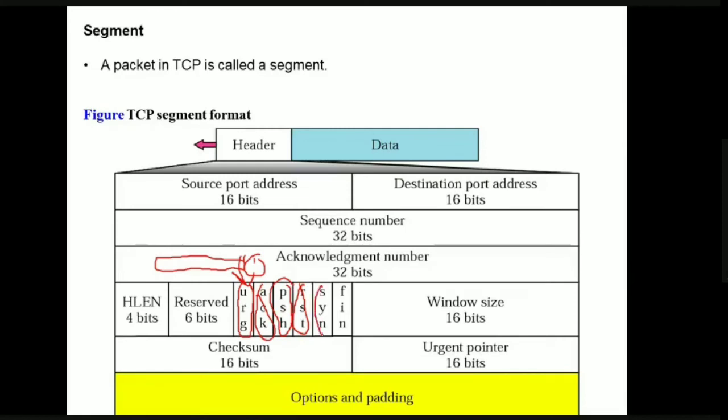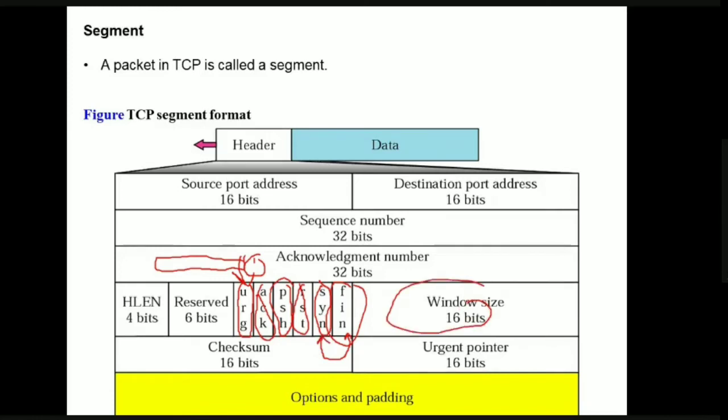Next, SYN bit. SYN bit is used for synchronizing purposes. That is, to establish a connection, we need these SYN bits. Next, FIN bit. FIN bit is used to terminate the connection. So remember, SYN bit is used for establishing the connection, whereas FIN bit is used for terminating the connection.